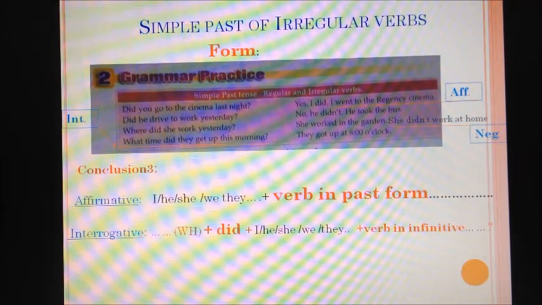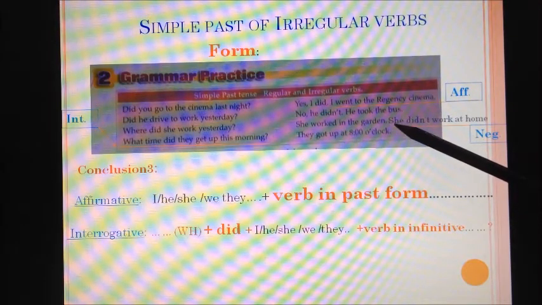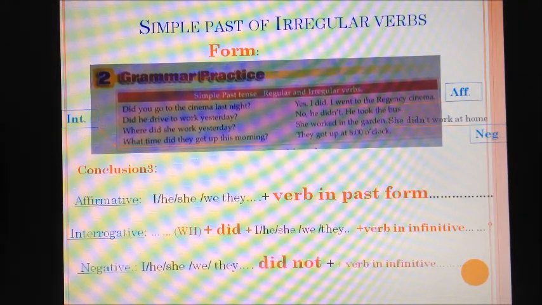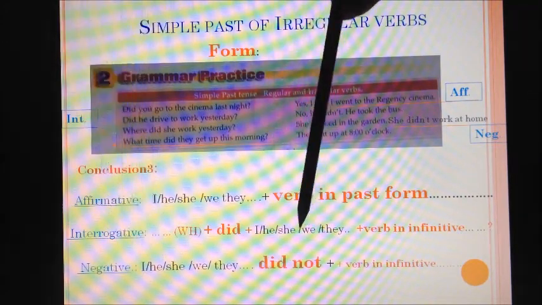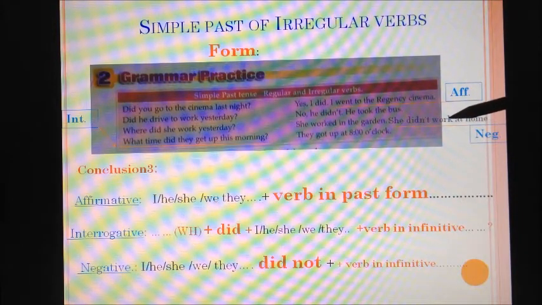Now, negative. Look at this example. She worked in the garden. That's affirmative. Negative. She didn't work at home. Okay, look carefully at the form. Yes, it is subject followed by did not, and the verb is infinitive. Didn't work. She didn't work. He didn't work. He didn't go. I didn't go. We didn't go, etc.